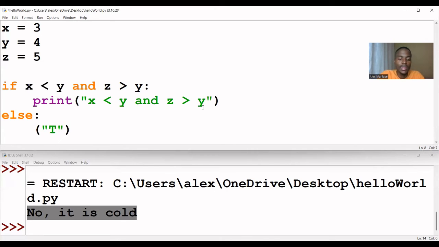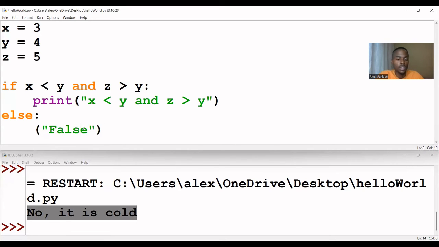Can just put any statement here. I can say false. This can't happen. So if this can't happen, it will go to our else statement. In this case, we write false here, or you can write anything you want to symbolize that no, this condition, the if condition was not met. So if it was not met, it will go to our else statement.